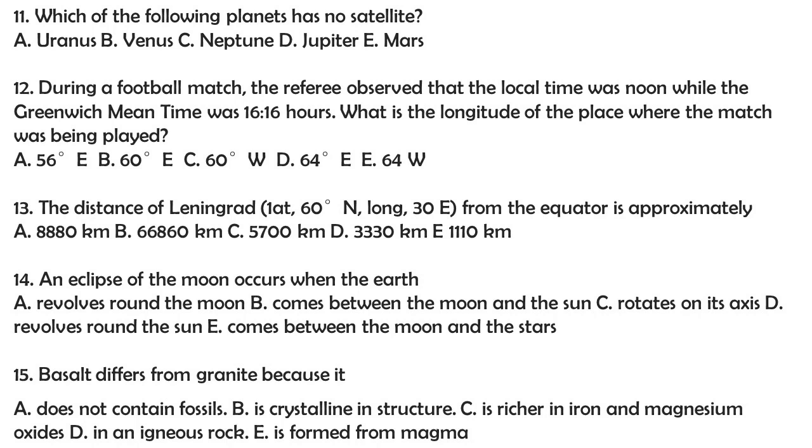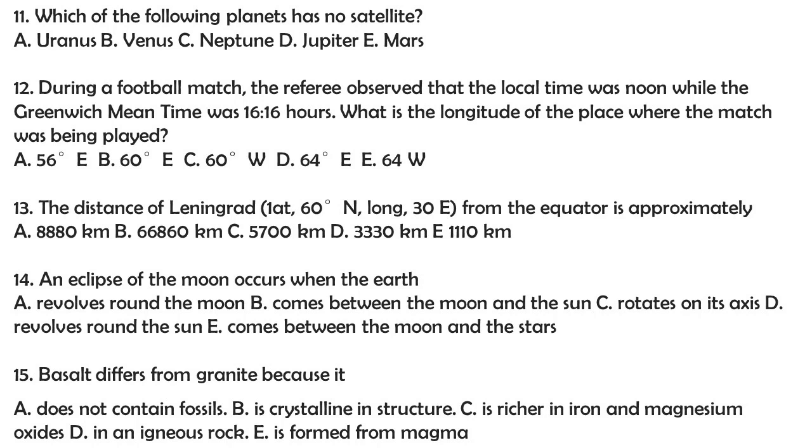Question 13. The distance of Leningrad from the equator is approximately A. 8,880 kilometers. B. 6,660 kilometers. C. 5,700 kilometers. D. 3,330 kilometers. E. 1,110 kilometers. The answer to this question is B. 6,660 kilometers.